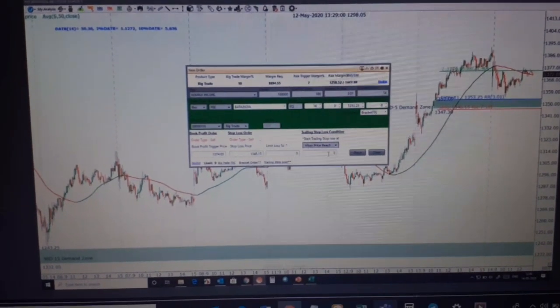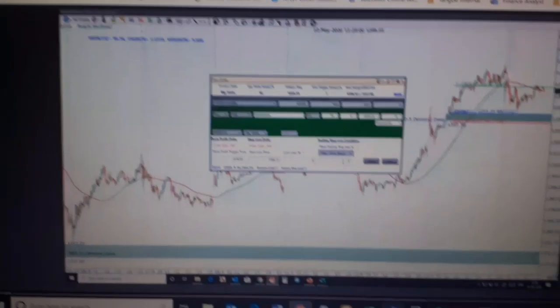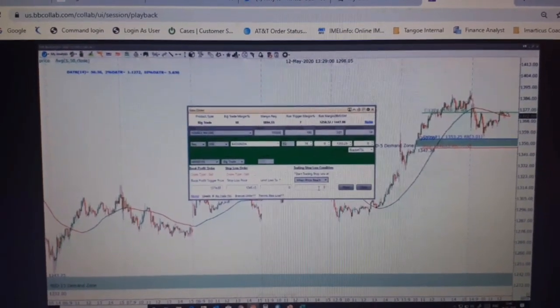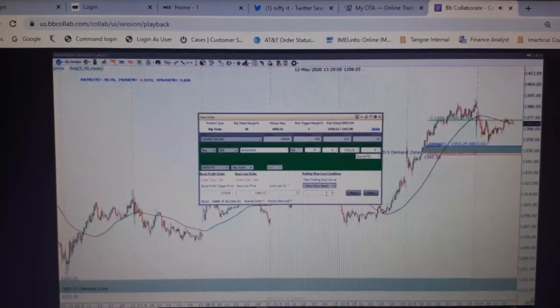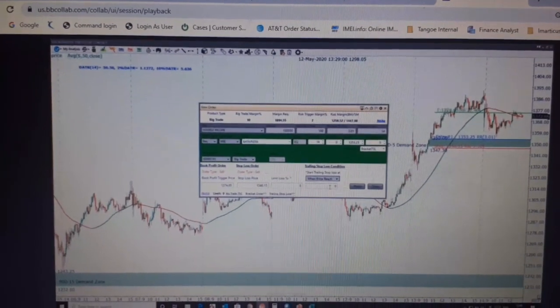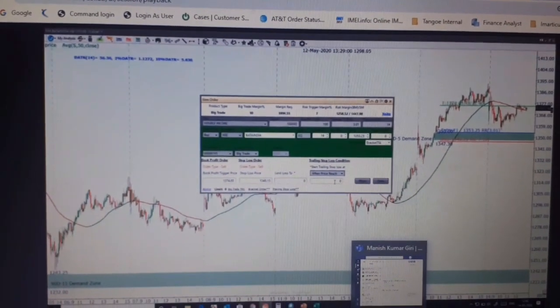Now you are telling Trade Tiger to make my stop loss trailing only when it reaches a certain price.